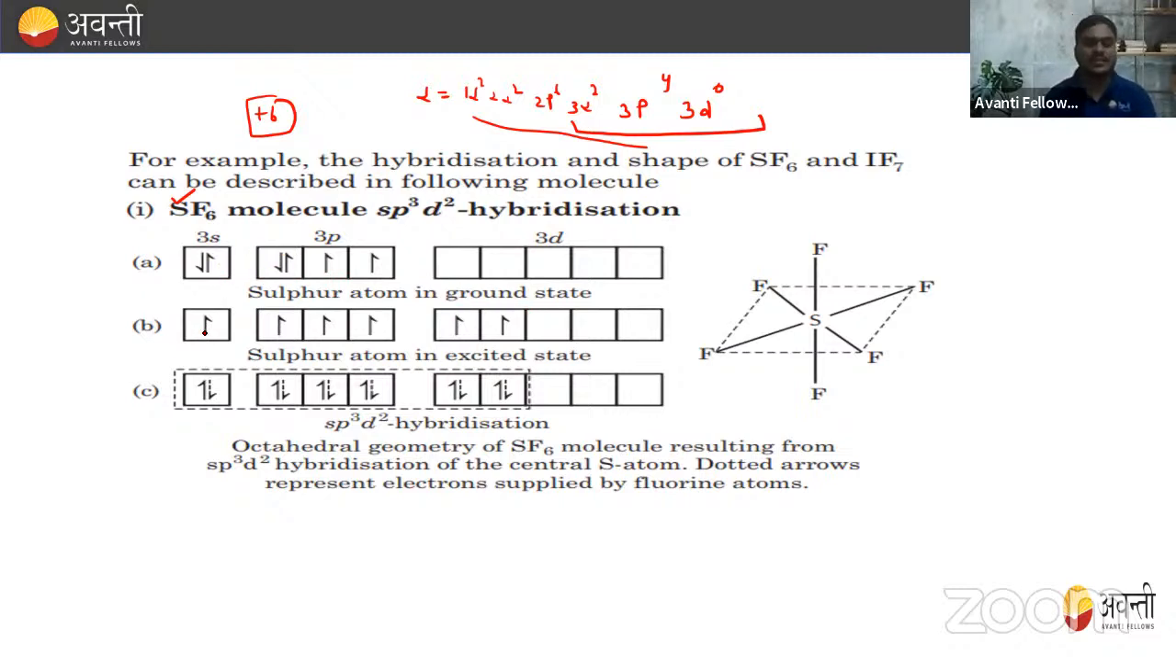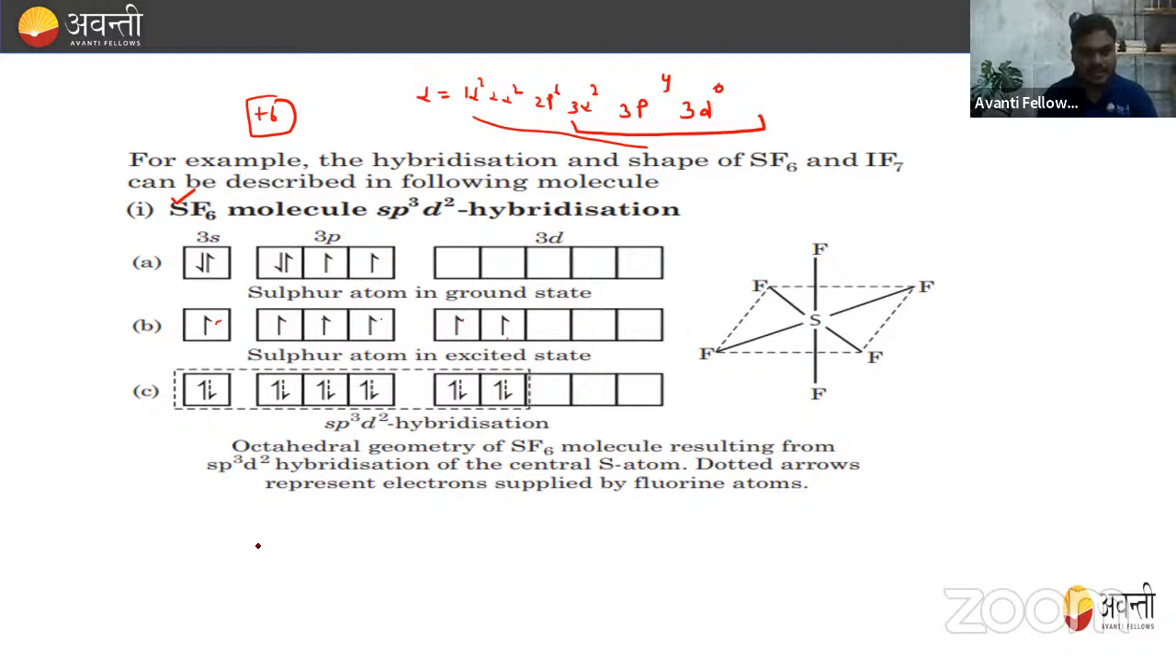Now in the excited state, we excite in such a way that the number of unpaired electrons must not be more than the oxidation state. So we have a +6 oxidation state. We excite one electron here, and one electron here also. So we have 1, 2, 3, 4, 5, and 6. So we have got 6 unpaired electrons, which is equal to the oxidation number of sulfur.